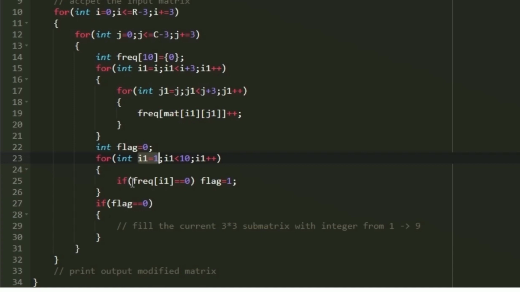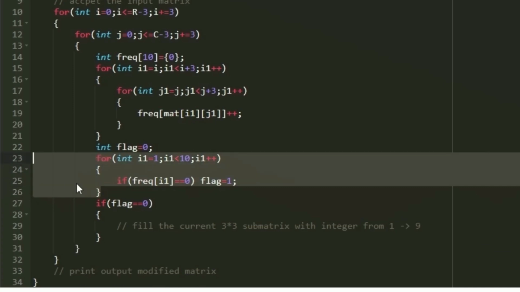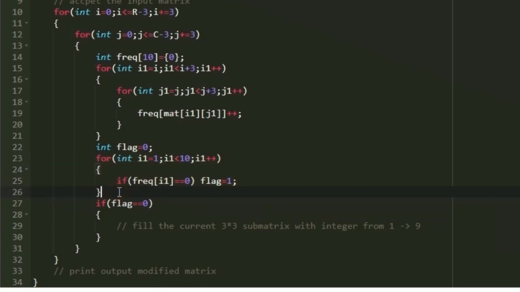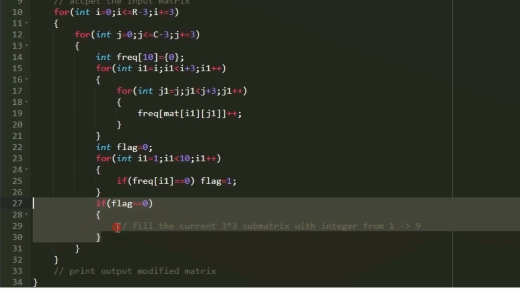In every iteration, if the frequency of i1 is equal to 0, then we will be setting flag equal to 1, because if frequency is equal to 0, then it means the particular integer has not occurred. But if flag is equal to 0, then it means that all the integers from 1 to 9 have occurred. So in those cases, the value of flag will be equal to 0. We are going to proceed only when the flag is equal to 0.